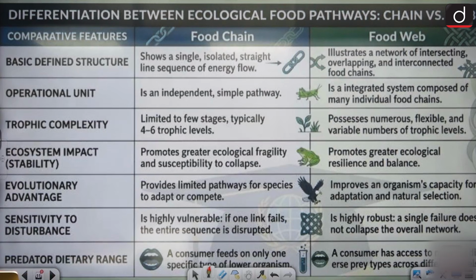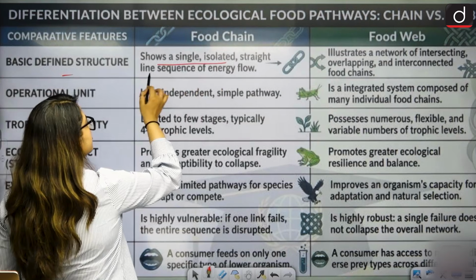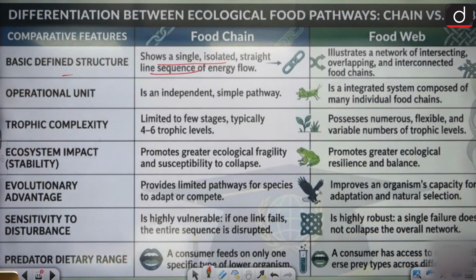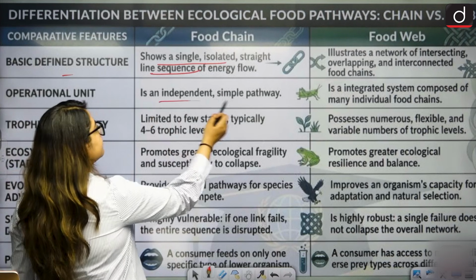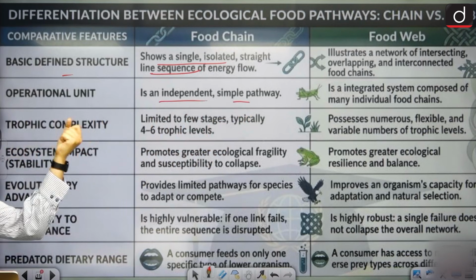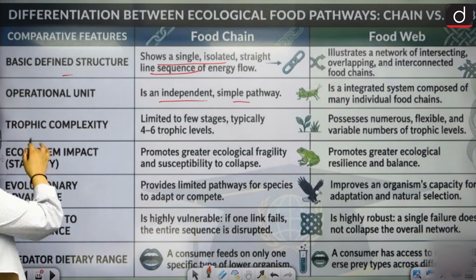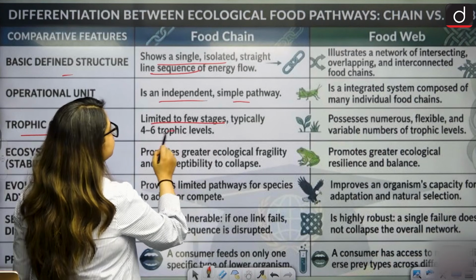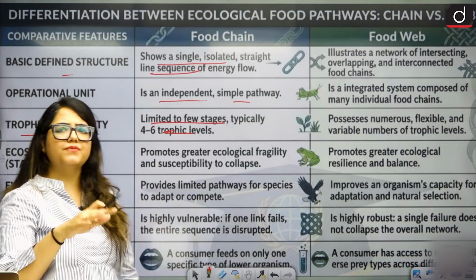Exactly. So what are the differences between food chain and food web? Basic defined structure: a single isolated straight line sequence of energy flow. For food web, we'll see a network of intersecting overlapping structures. Operational unit: independent, simple pathway. In terms of food web, it is integrated, complex. Trophic complexity: in a food chain it is limited to stages, like 4 to 6 trophic levels.